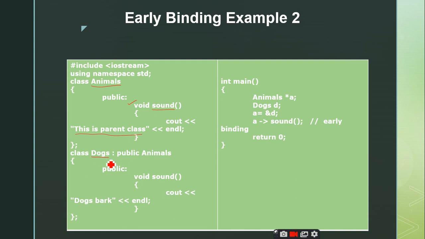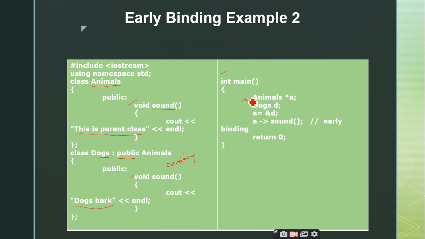That's it. And what is it that I am doing here? I am creating a derived class dogs, which inherits the animals class publicly, and it is also having the sound function, right? So the base class is having the sound function, and the derived class is also having the sound function with the same signatures. So it is also the concept of overriding. Am I right or not? Yes. In this sound function that is defined inside this dogs class, we have a single statement, dogs bark. And let us come to the main part.